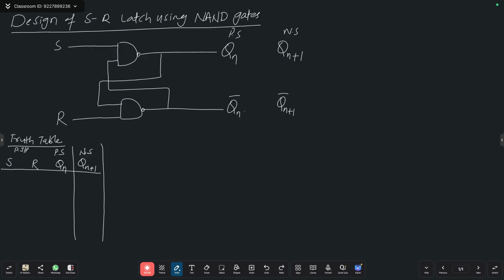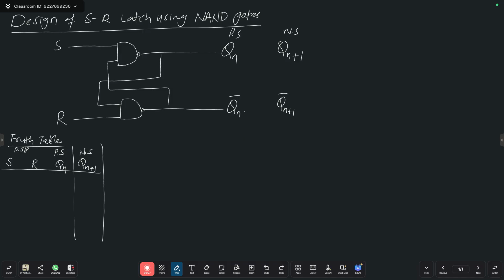So as per the previous experience, the present state is always, just go back, check. Present state always do not care condition. Yes or no?